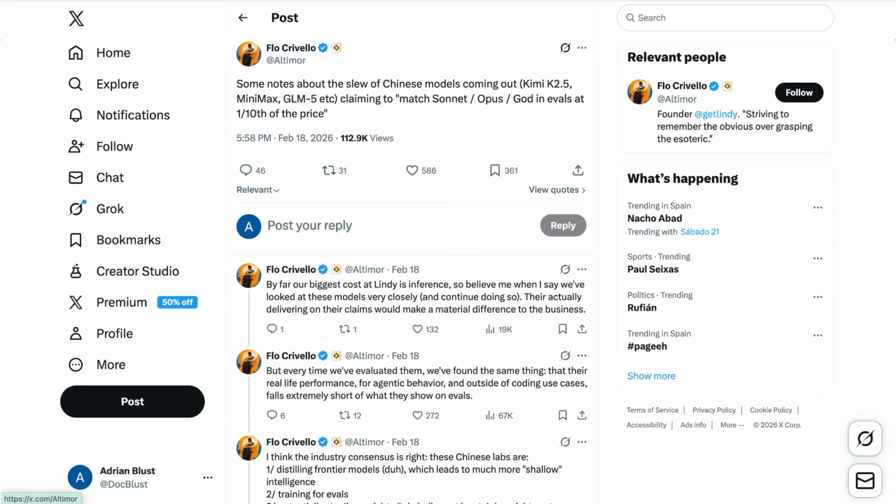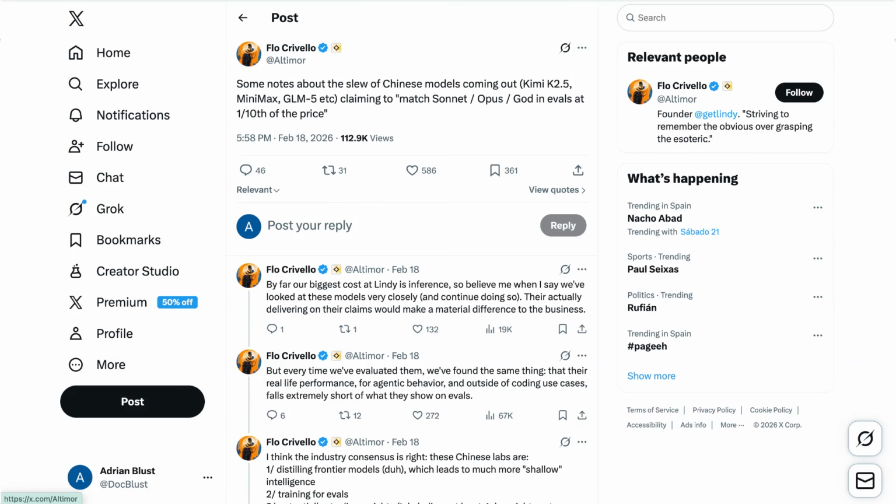I think the industry consensus is right," he continues. "These Chinese labs are 1. Distilling frontier models, which leads to a more shallow intelligence. 2. Training for evals. 3. Potentially stealing weights. Not saying these models will always be bad or that these labs are completely incompetent. They're doing a fine job, but it's delusional to think they're actually at Sonnet and Opus level. They're still at least 1 generation behind. Take the evals with a huge grain of salt."